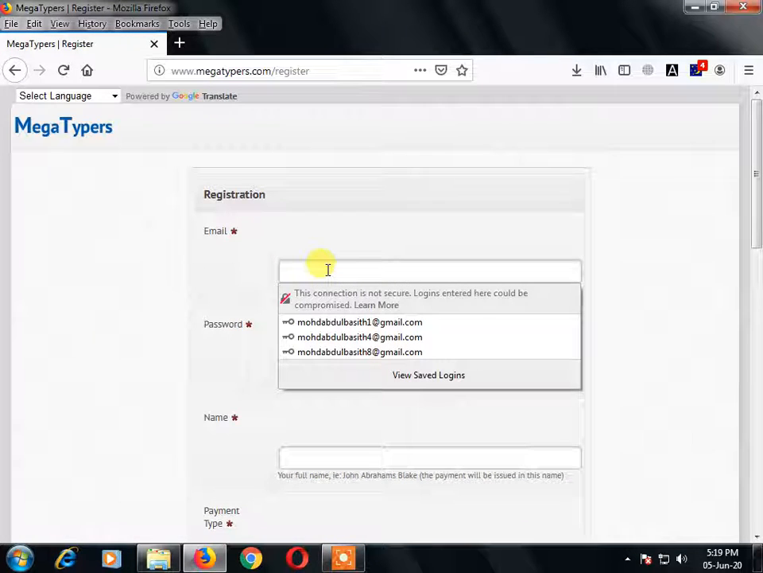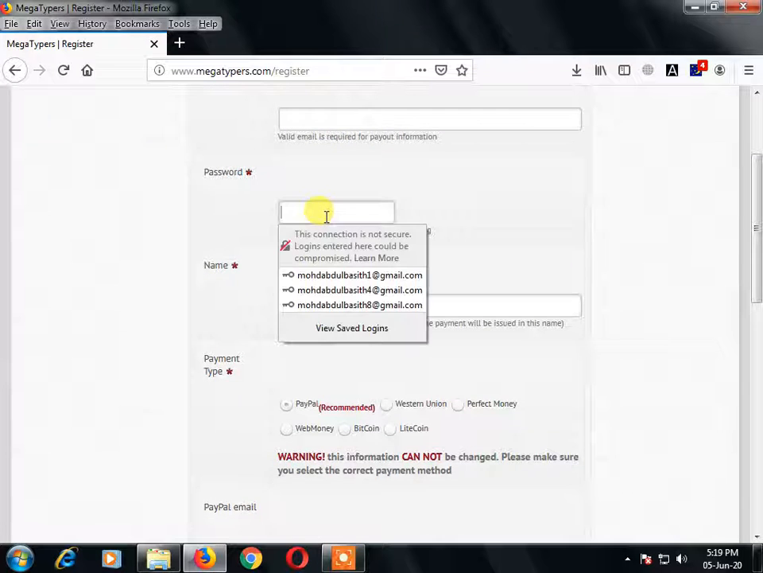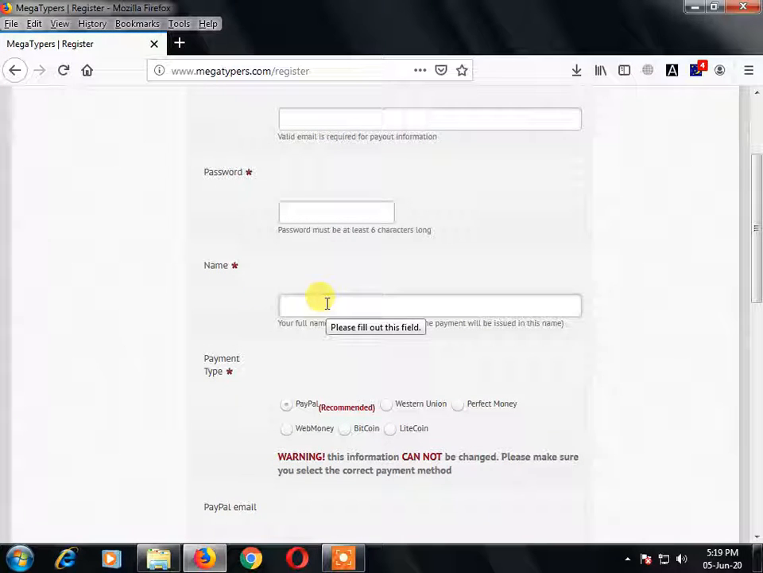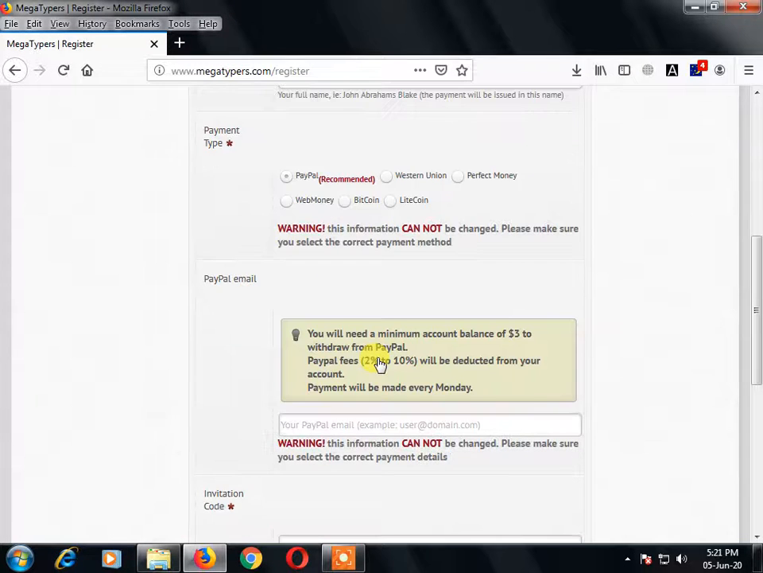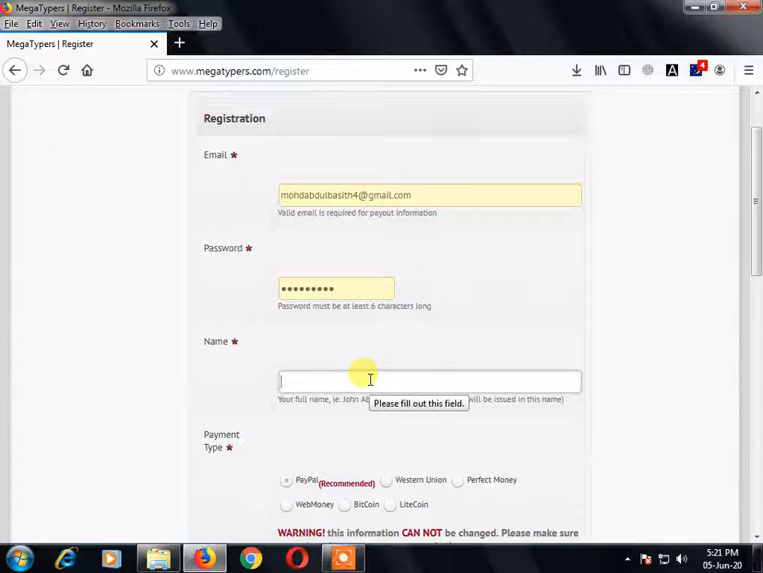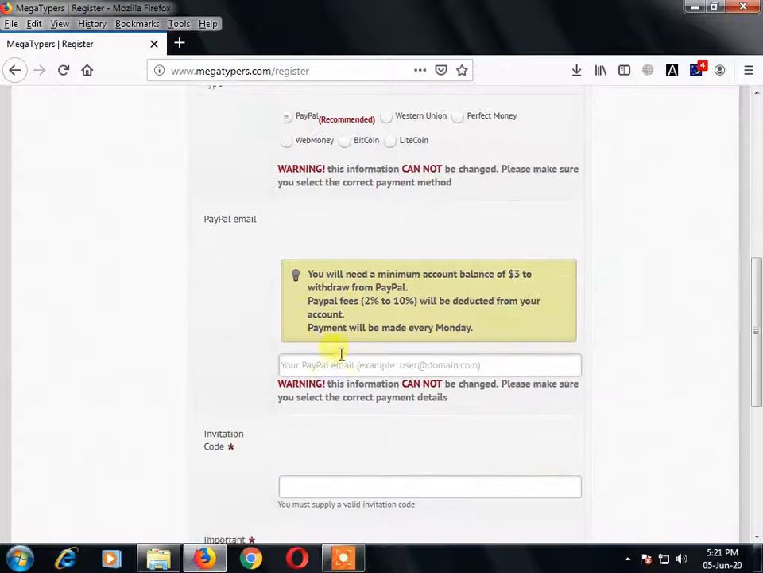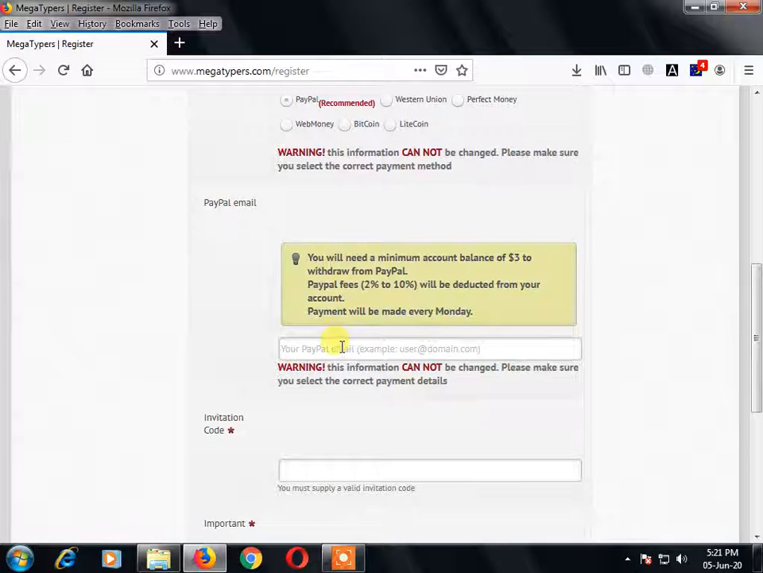So you can enter your email like this, and your password, your name. You can enter your name, Abdul Basit suppose, and you can select PayPal and here you can enter your PayPal ID. If you want to use another payment option you can, but the recommendation is to use PayPal. It is not charging any extra money or any charges. When you receive payment in PayPal, it will be directly withdrawn to your bank account.